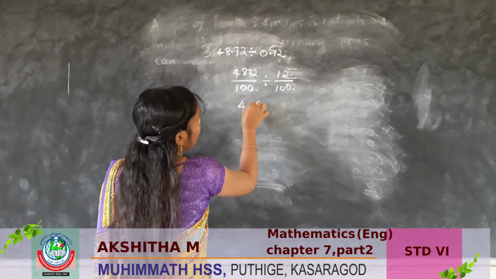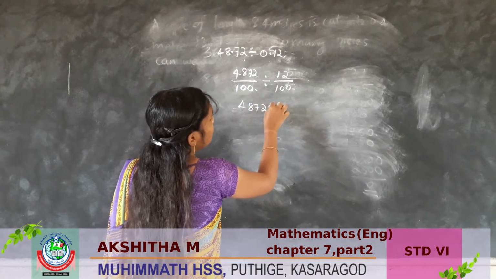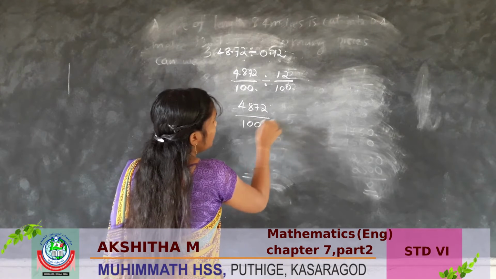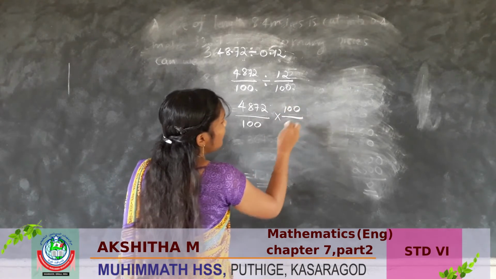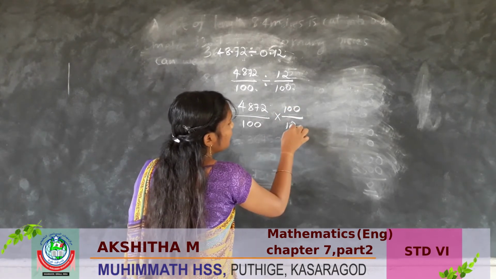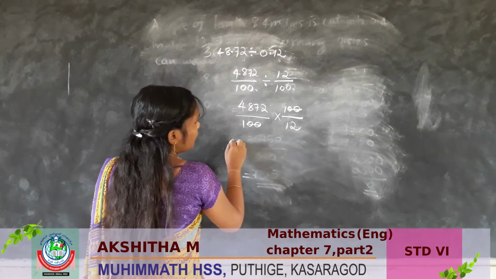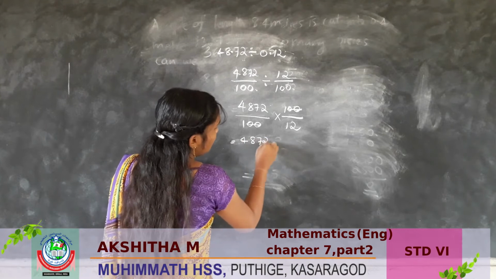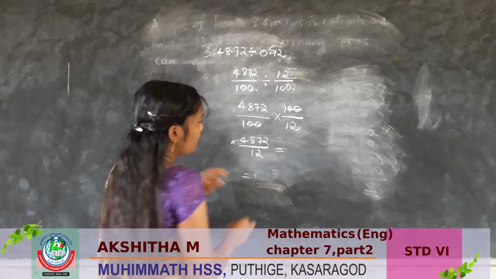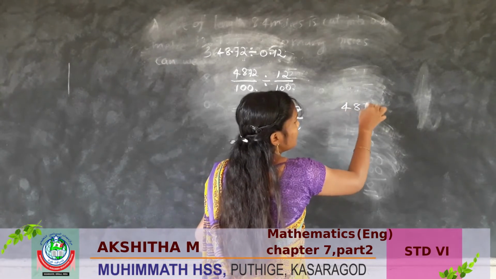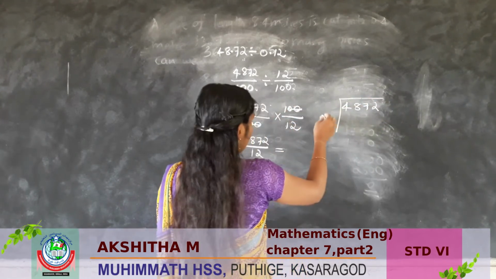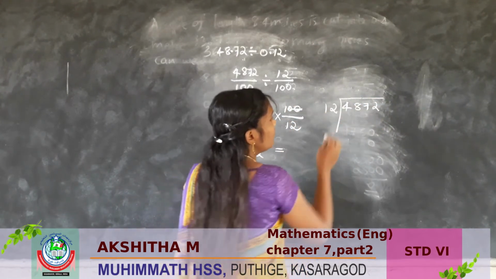Next step, by 100 into 100, 12. So we can strike the 0 here. So 4872 divided by 12.